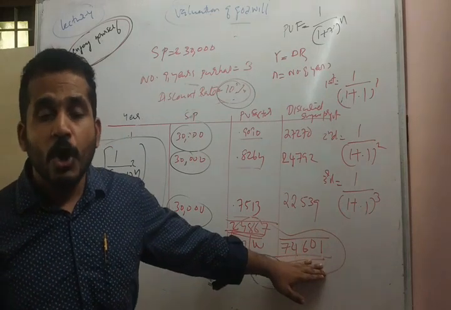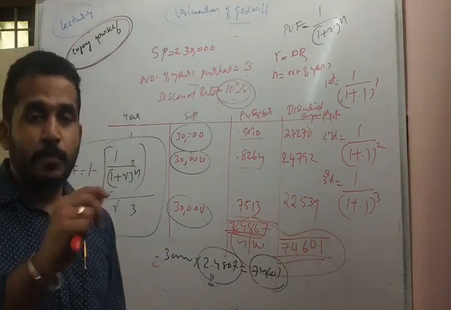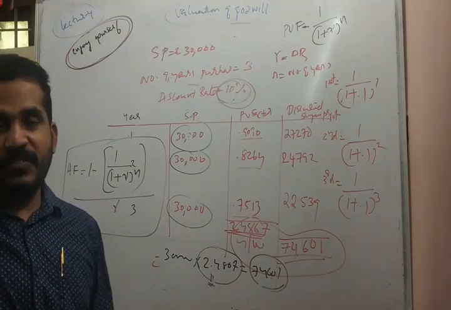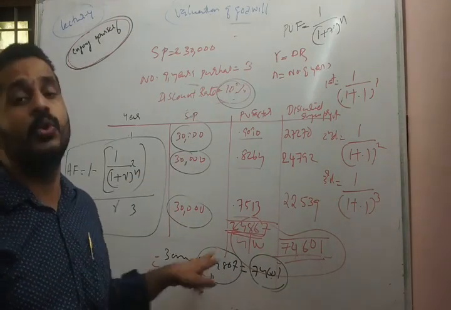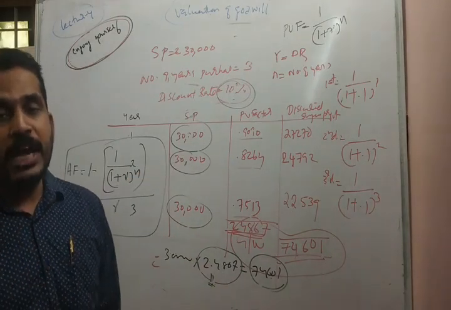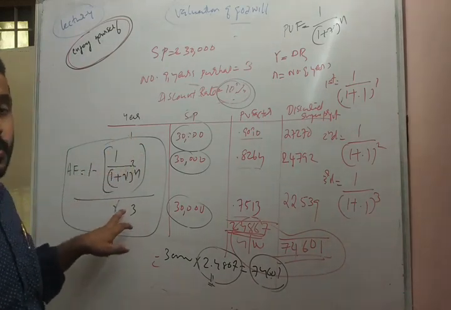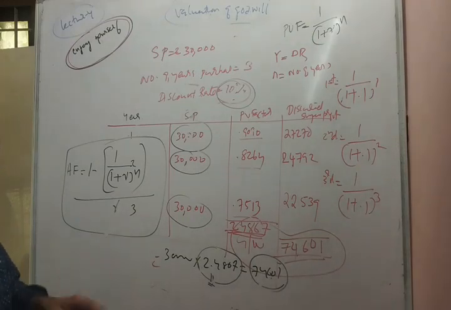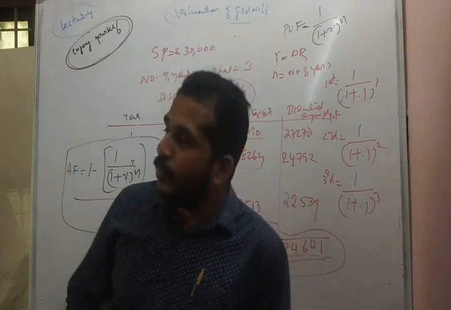That is the concept of valuation of goodwill. To use it in a simple way, if the super profit figures are the same for each year, take the super profit as common and multiply it by the annuity factor. The annuity factor is 1 minus 1 divided by (1 plus r) whole raised to n, whole divided by r. So this is all about the annuity method for the valuation of goodwill.